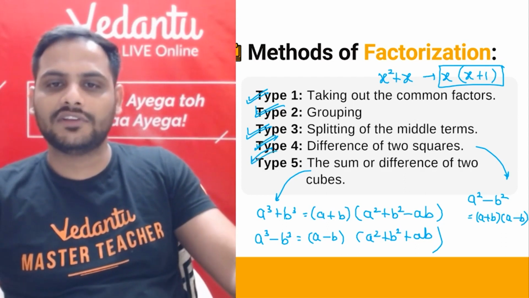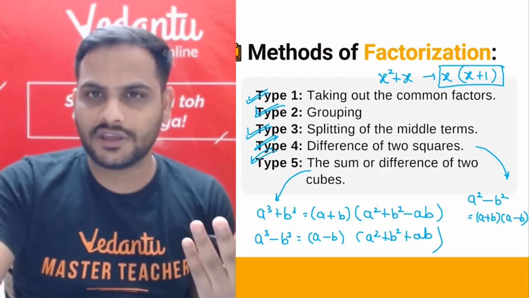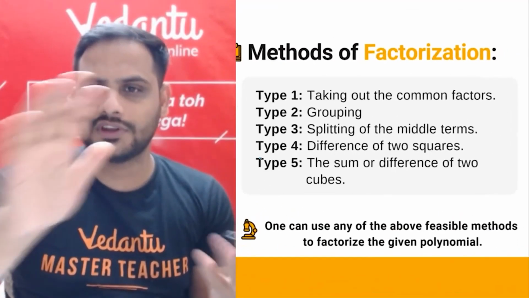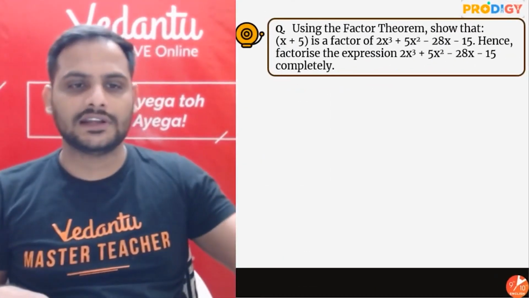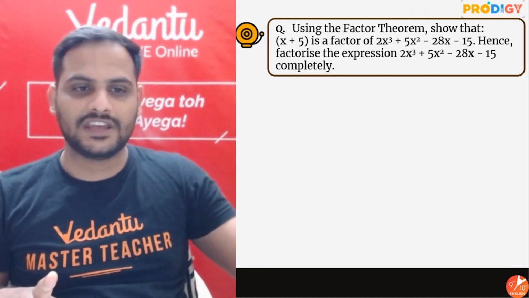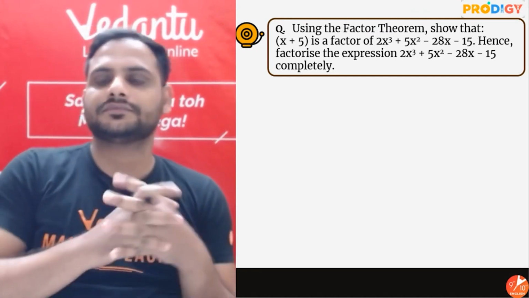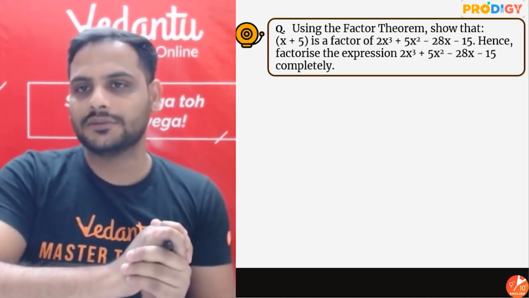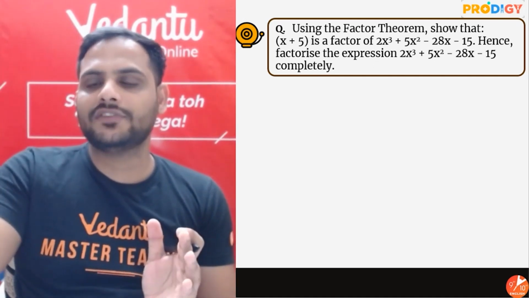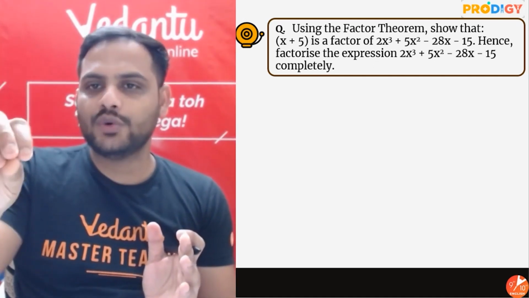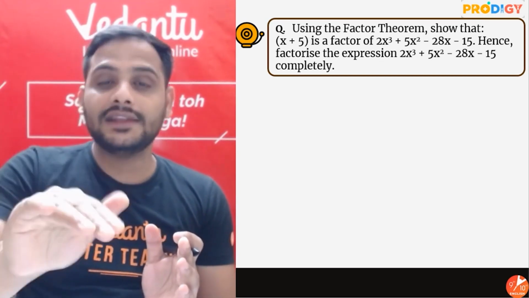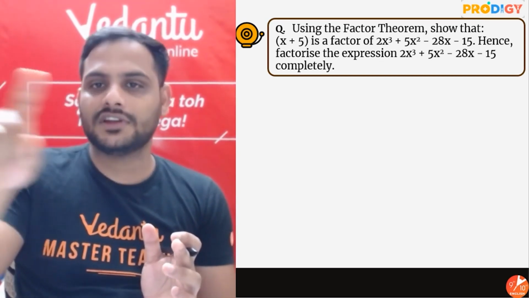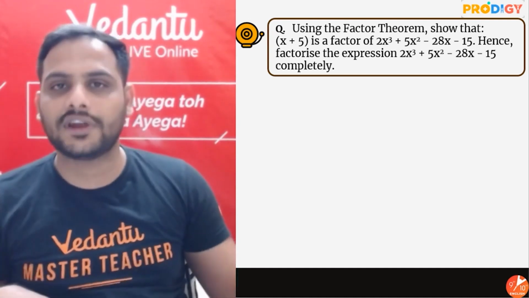Most important one which I am going to tell, factorization of cubic or biquadratic equation, that is what we are going to learn now. Let's look at a question. Let us learn it with the help of an example. Look at what the question is saying. Using the factor theorem, show that x plus 5 is a factor of 2x cube plus 5x square minus 28x minus 15. Hence, factorize the expression. This expression we need to factorize.